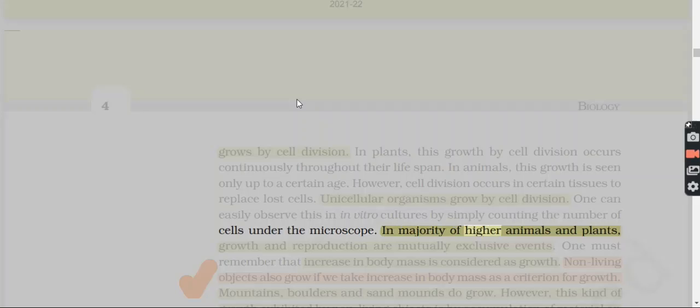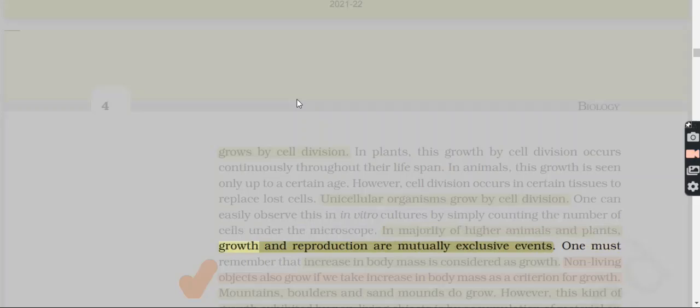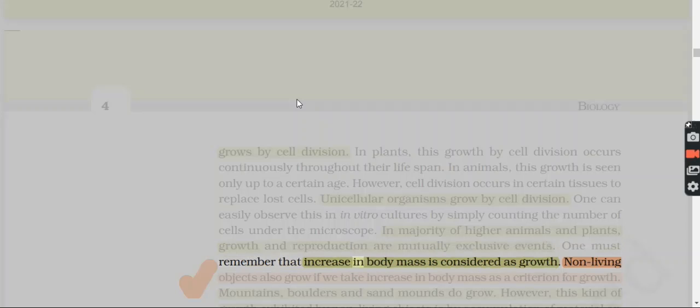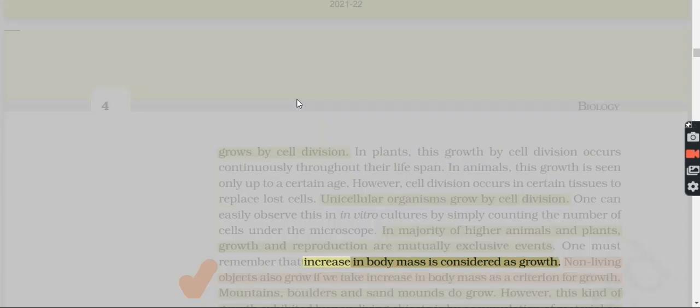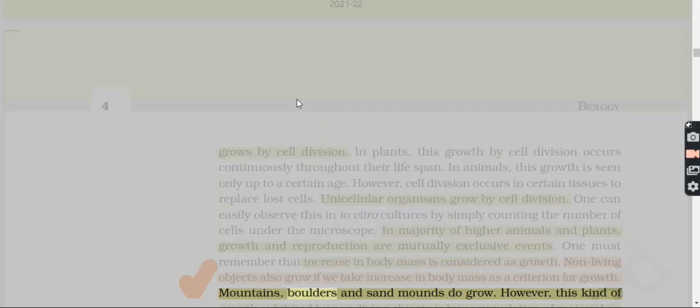In the majority of higher animals and plants, growth and reproduction are mutually exclusive events. One must remember that increase in body mass is considered as growth. Non-living objects also grow if we take increase in body mass as a criterion for growth. Mountains, boulders, and sand mounds do grow.